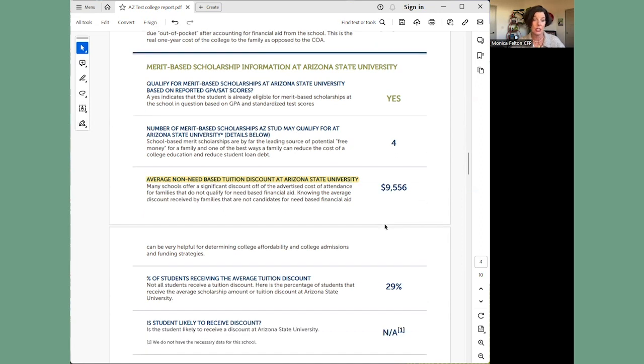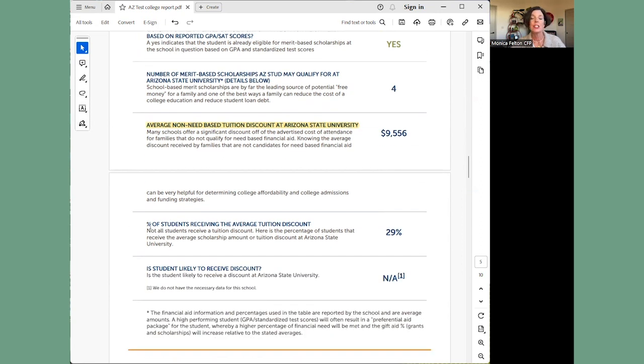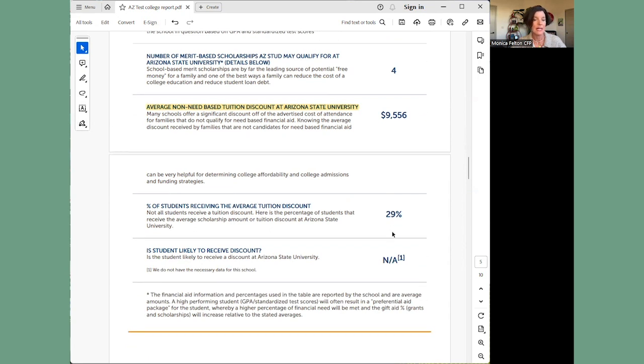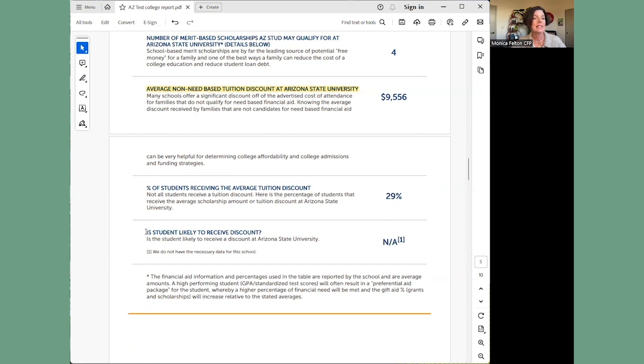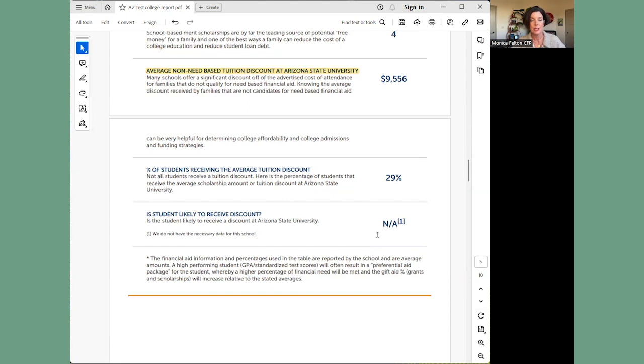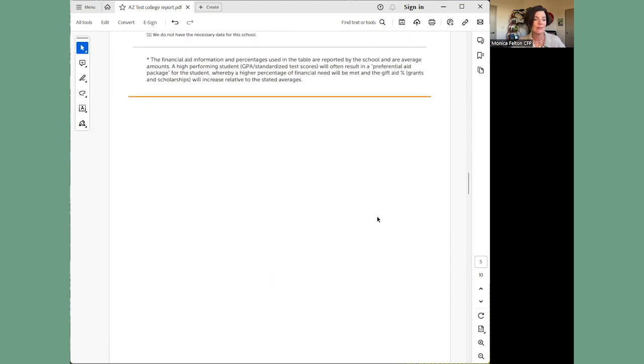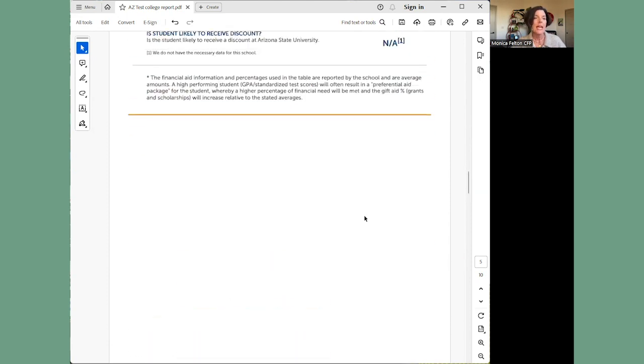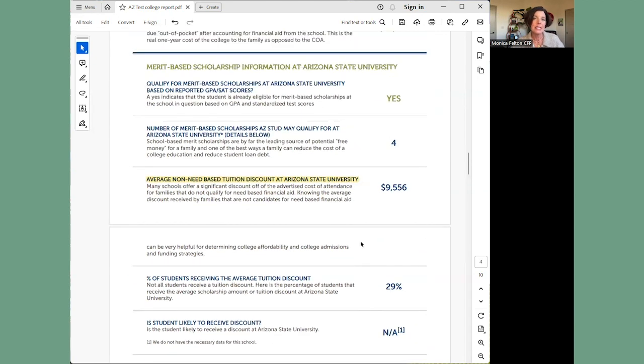So that's good news. Here's just a percentage of students receiving that discount. That's 29%. And it says, is your student likely to receive a discount? And this formula or your data didn't give enough information. Now, again, I want to remind you, this data has been populated because you told the calculator that you were interested in ASU.